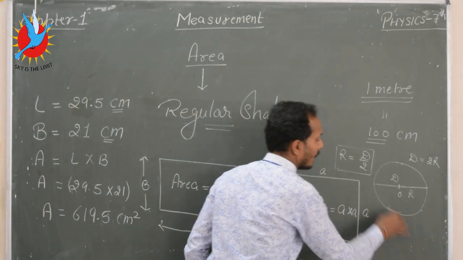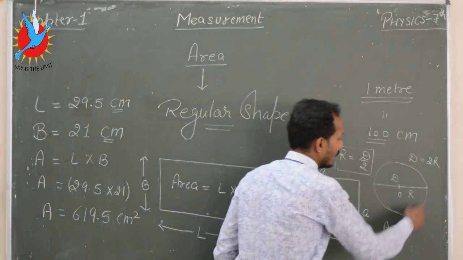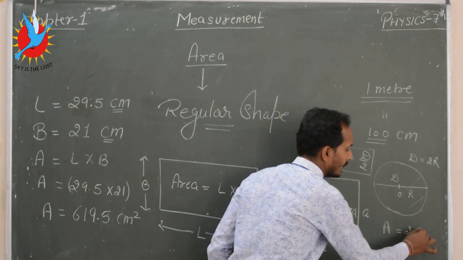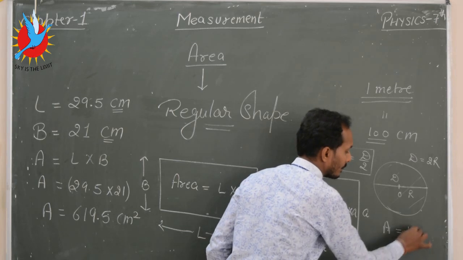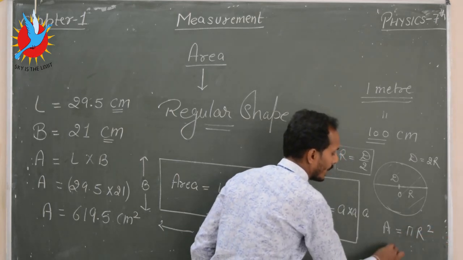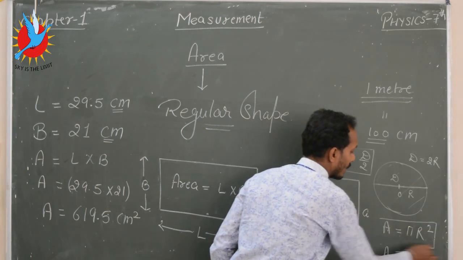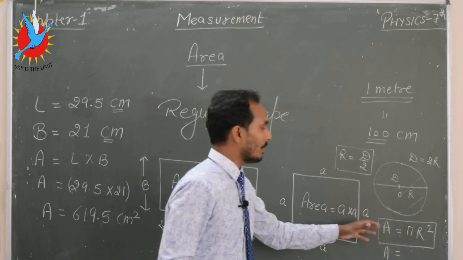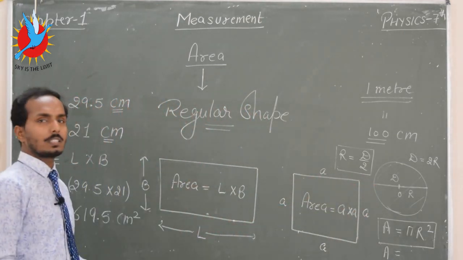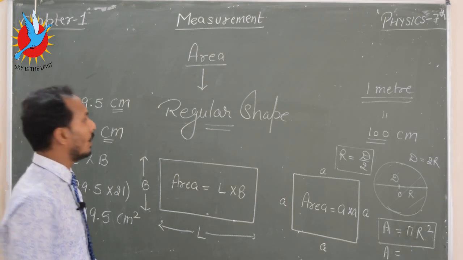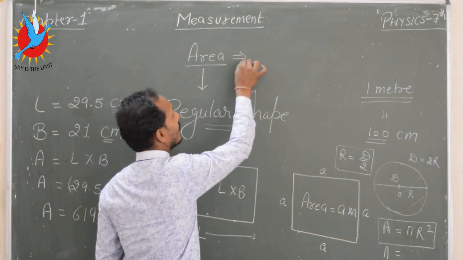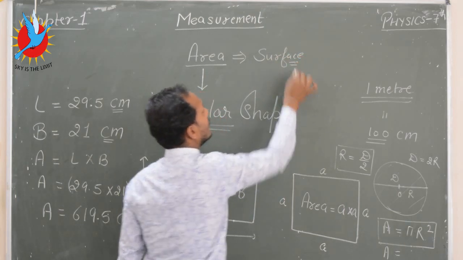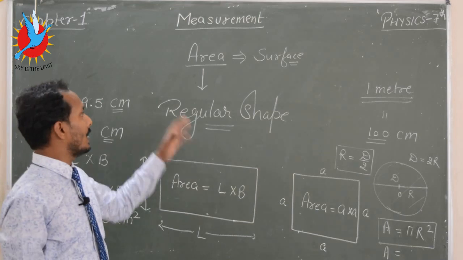Area of a disk or a circular thing is pi r square. So area becomes pi r square in case of a disk or a circular thing. So this is the way you can measure the surface, you can measure the area. Okay, what is the meaning of area? Area means surface of the body. Remember this point, surface of the body is known as area.